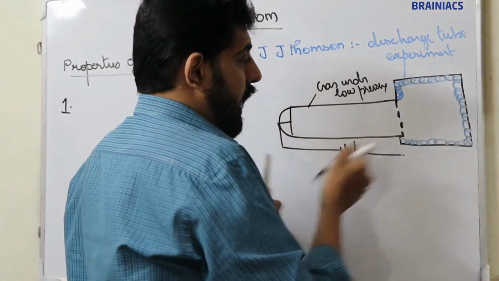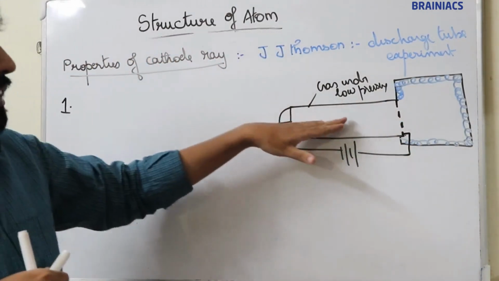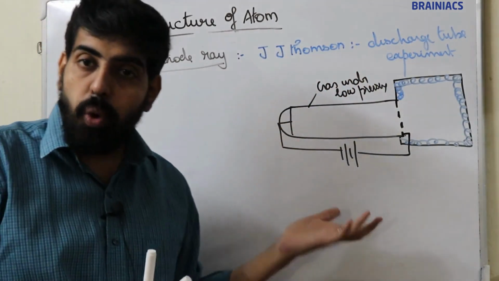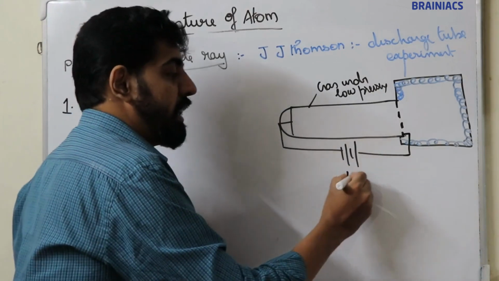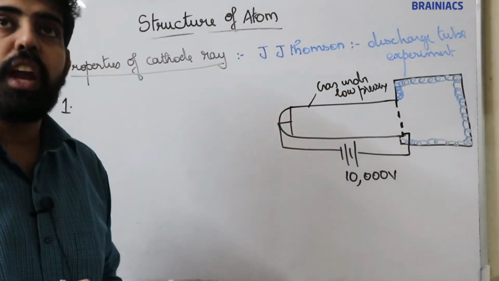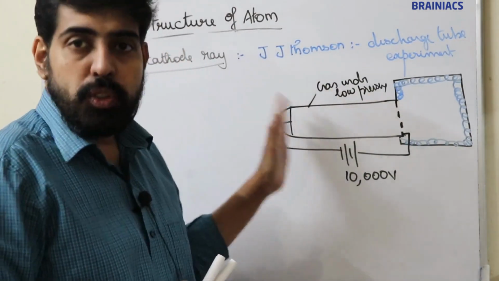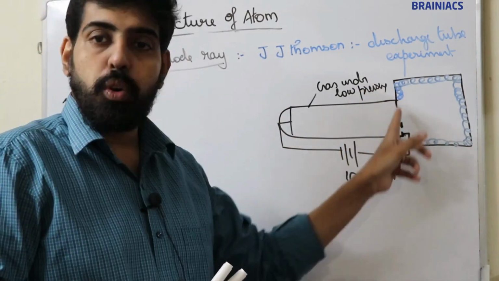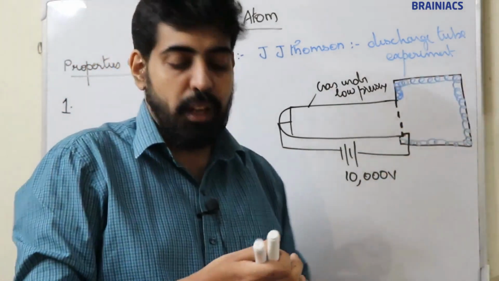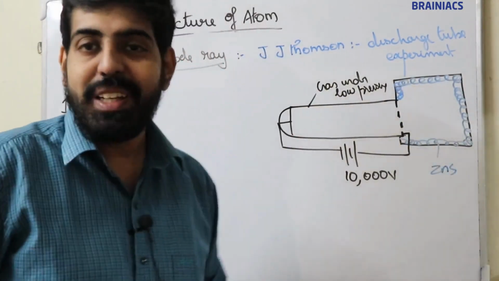So the same old discharge tube experiment. A discharge tube is filled with a gas at very low pressure and a very high voltage, nearly 10,000 or more than 10,000 volt, is applied across this electrode. Cathode is normal cathode, but anode is perforated anode. Now back side of the anode, J.J. Thomson is coating zinc sulphide.